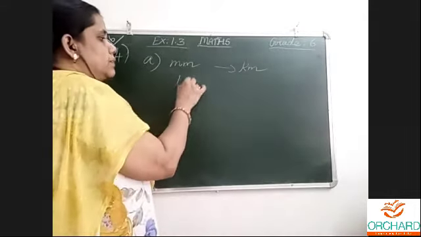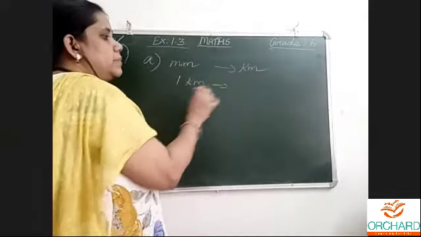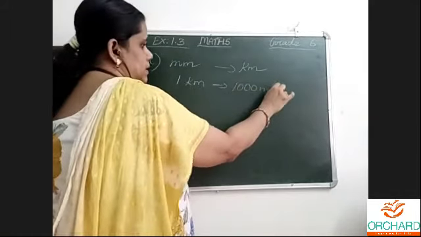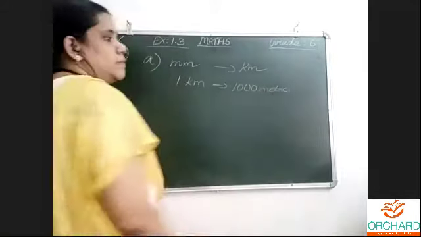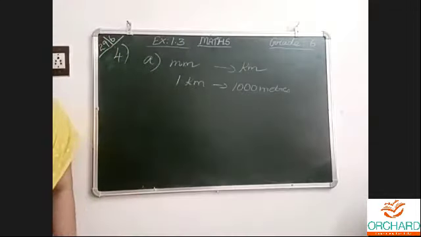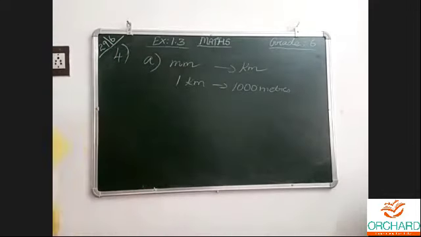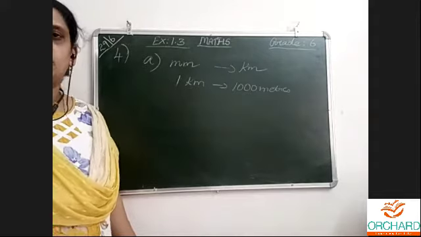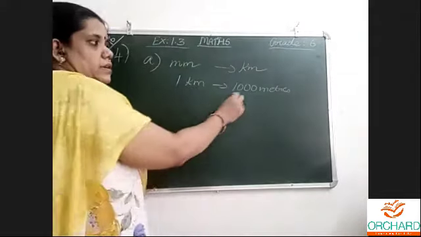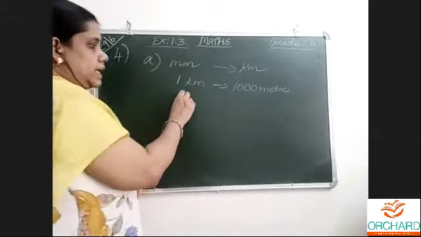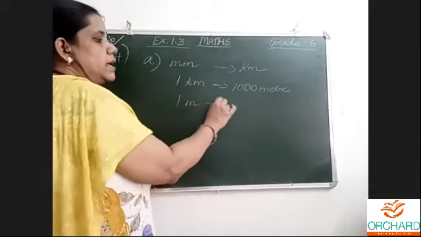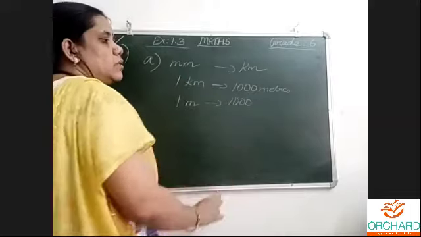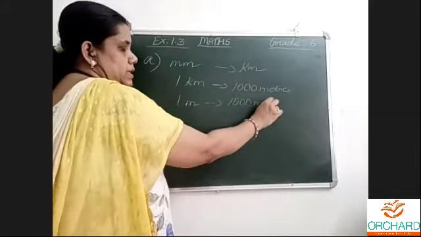Yesterday itself we saw the formula that 1 kilometer is always 1000 meters. Now I want millimeter in terms of kilometer. Again, 1 meter is how much? 1 meter is 1000 millimeters.